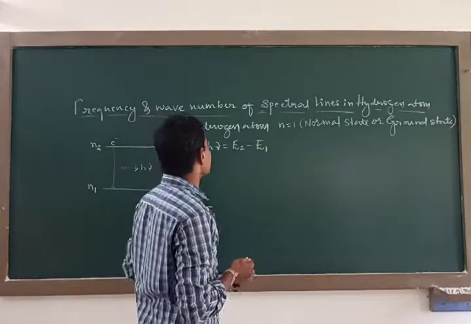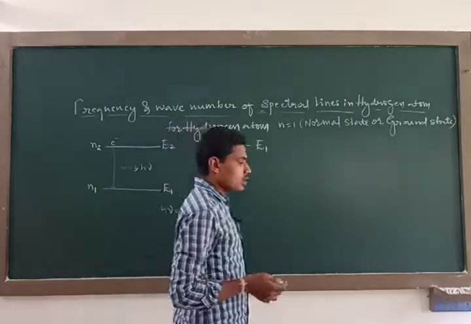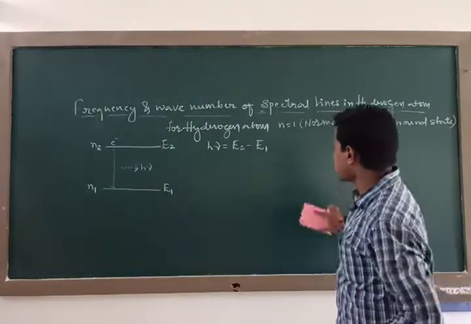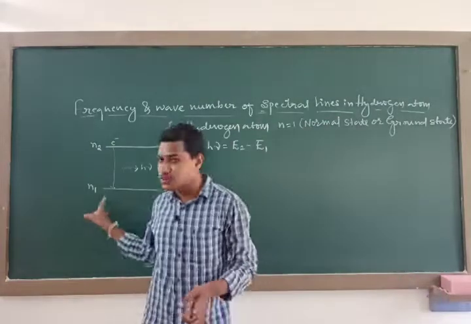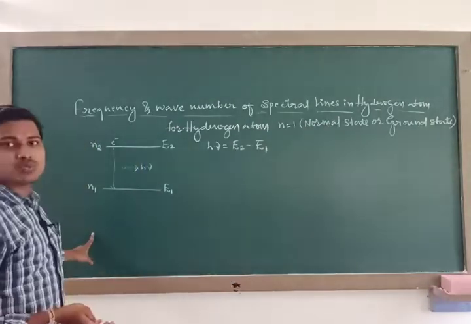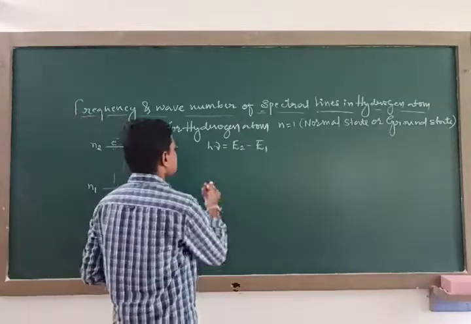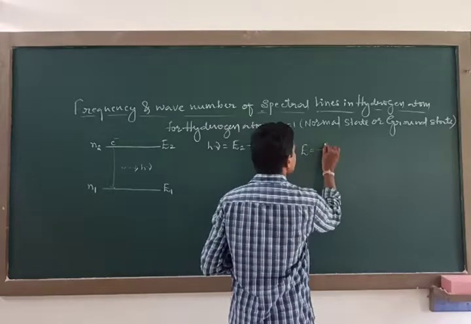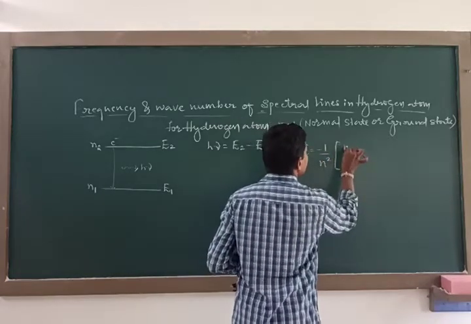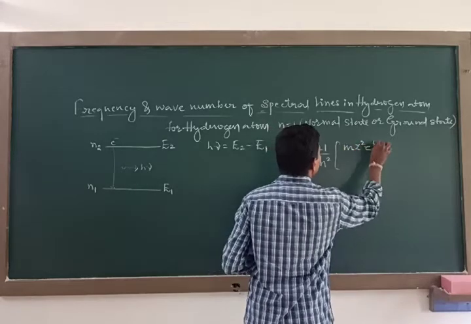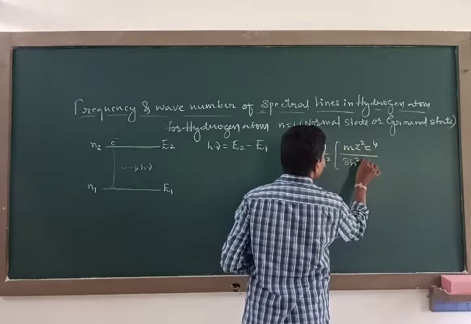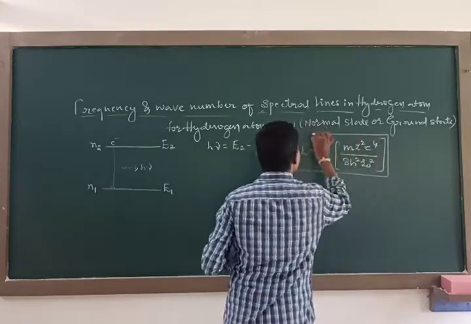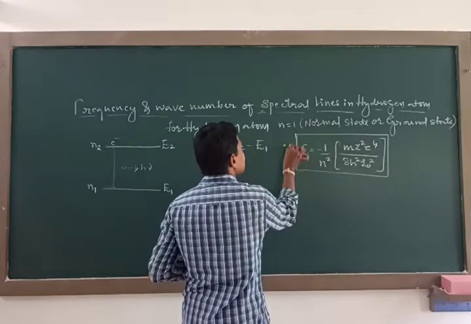Okay, for hydrogen atom, we have a generalized expression for the energies. In our previous class, I explained how to calculate the energy of the orbit corresponding to the nth stationary orbit. With the help of that equation, now we shall proceed. We know that E is equal to minus 1 divided by n square times m z square e to the power of 4 divided by 8h square epsilon naught square. This is the energy of the electron in an nth stationary orbit.